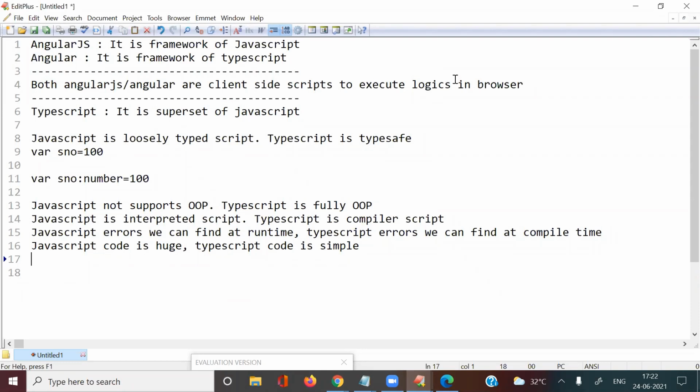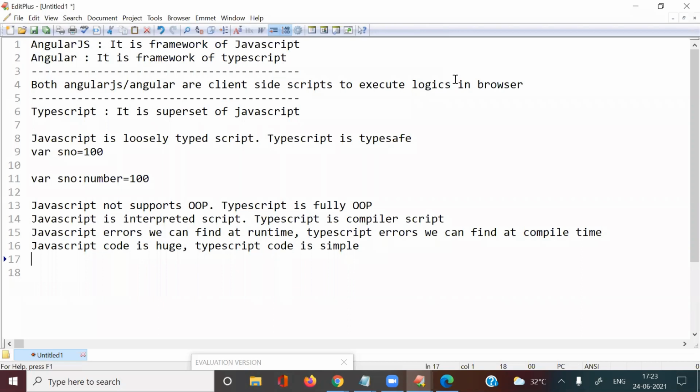TypeScript will not run on server side. TypeScript is also a client side script. So JavaScript and TypeScript, these two technologies come under client side scripts. Node.js, that is a server side script. And Java, JSP, servlets, PHP, ASP.NET are server side scripts. But JavaScript, TypeScript, all these come under client side.